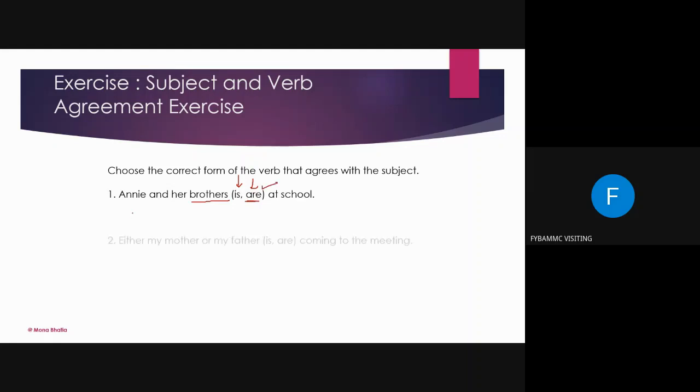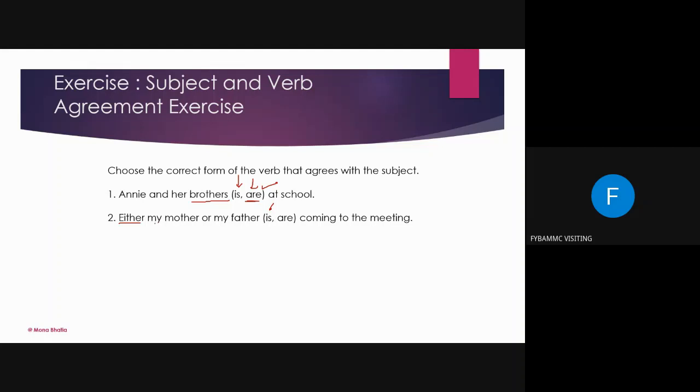Next question: either my mother or my father is coming to the meeting. Which verb will come here? No, beta, it is "is". Here "is" will come. I will give you the answers also. Why is "is" used? When you use either, only one of them will be coming.